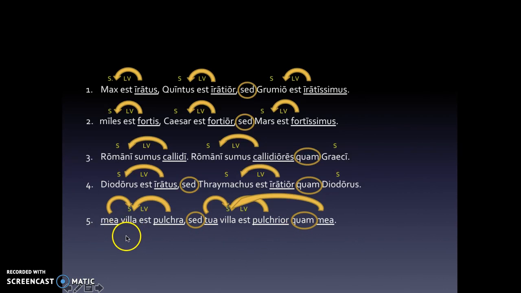Let's label what we have left. Villa, nominative singular, it's our subject. Est is the linking verb. Villa, nominative singular, it's another subject. Est is a linking verb. My house is beautiful, but your house is more beautiful than mine.